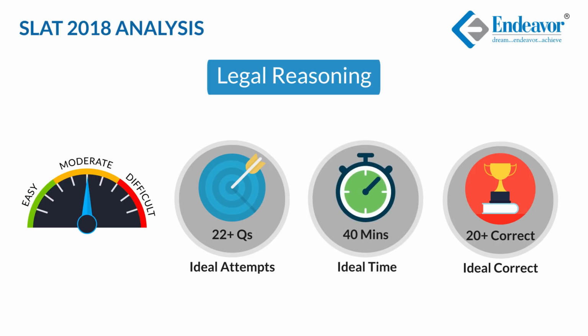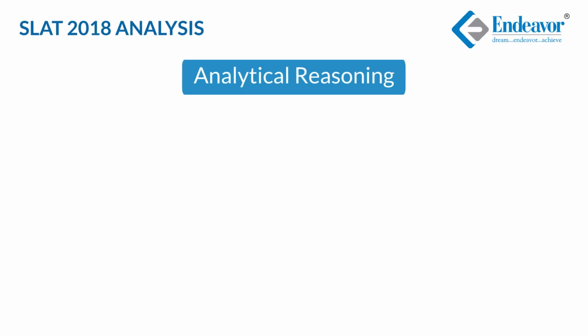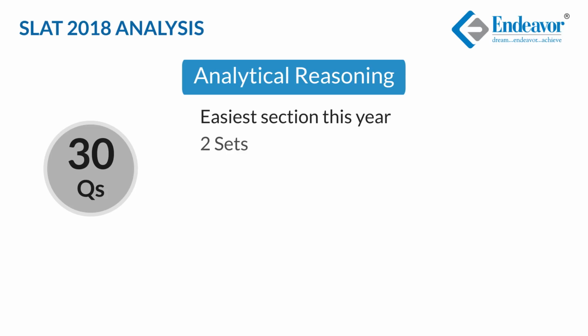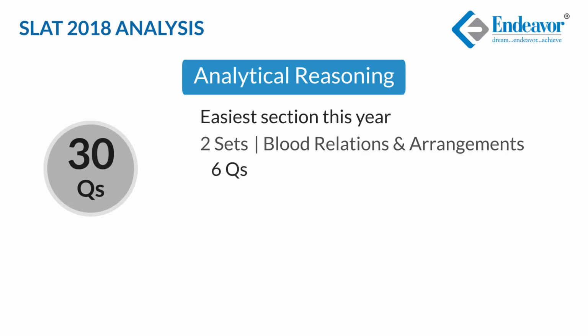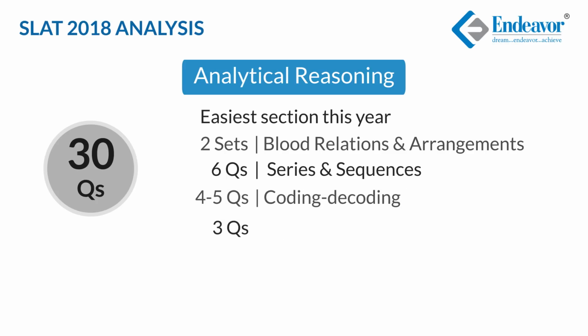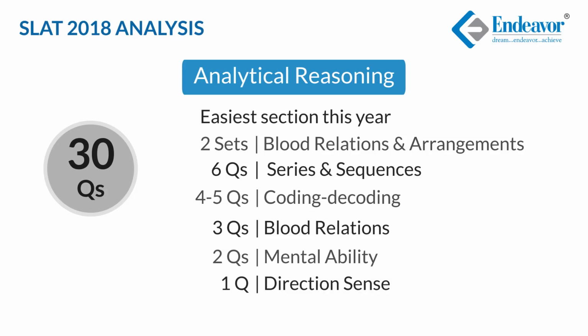Let's talk about the third section, which was Analytical Reasoning. This section had a total of 30 questions. Unlike last year, this year this section of AR can be termed as the easiest. There were 2 sets based on puzzles, one of which was based on blood relations and the other one was based on arrangement. These sets had 3 and 5 questions respectively. There were 6 questions based on series, of which half the questions were number based and the other half were alphabetical series. There were 4 to 5 questions from coding decoding, 3 questions from blood relations, 2 questions of mental ability, and 1 question from directions.